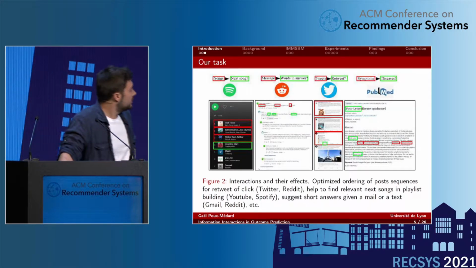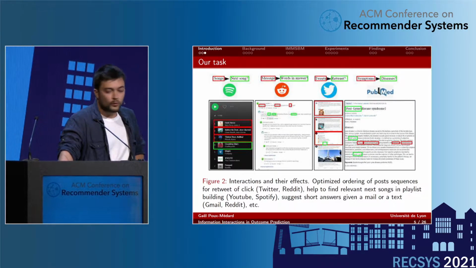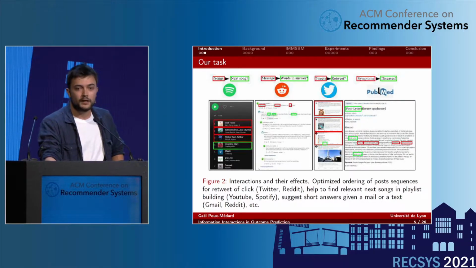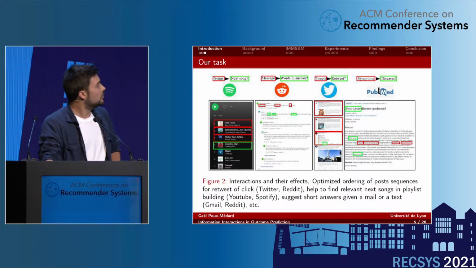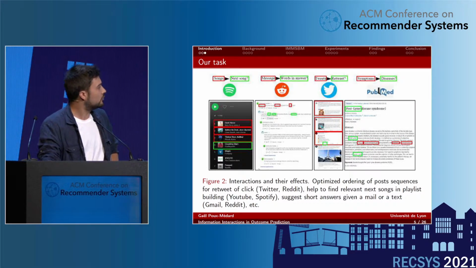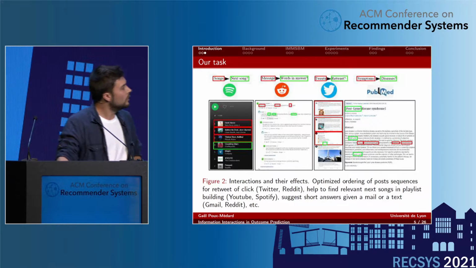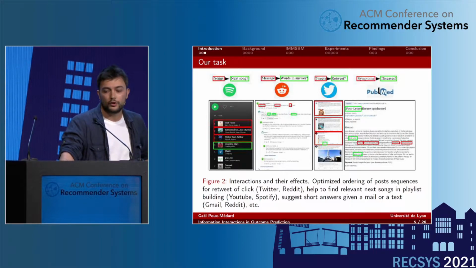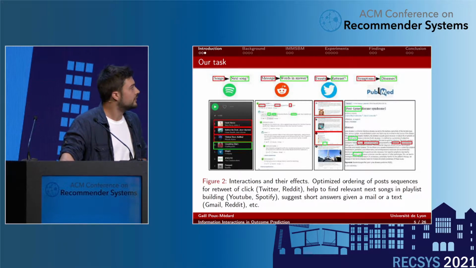So concretely, what we're trying to do, our task at hand, is to predict, for instance on Spotify, on a user-generated playlist, what is the next song a user will add to the playlist given the interaction between a list of previous songs that have already been added. We also have a Reddit dataset where we try to predict the named entities in an answer given a named entity in a given message.